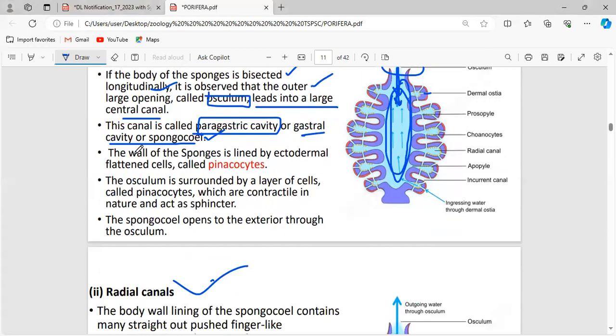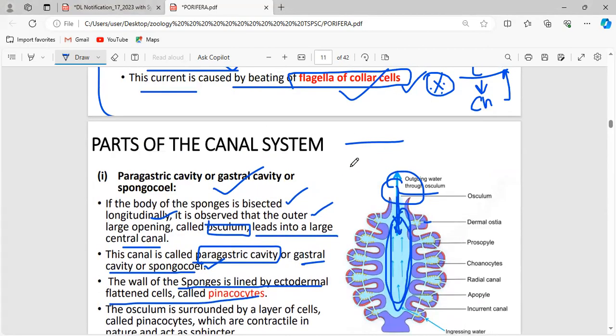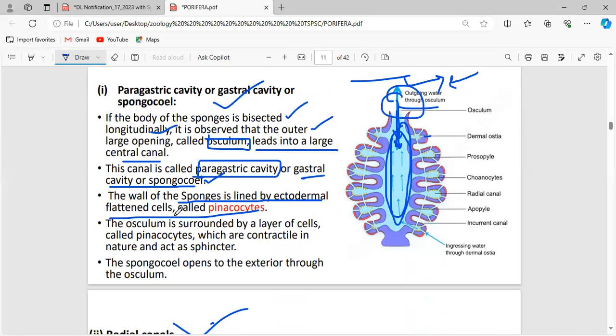Now the wall of the sponges is lined by ectodermal flattened cells. As I have mentioned, two different types of cells are seen in the sponges. One is the outer pinacoderm and the inner choanoderm. The pinacoderm is made up of cells called pinacocytes, and the inner choanoderm is made up of cells called choanocytes. That is why the wall of the sponges is lined by the ectodermal, that is, outer layer flattened cell. That cell is called a pinacocyte.